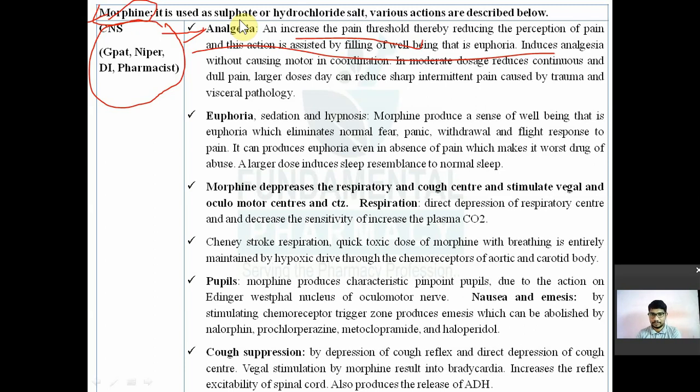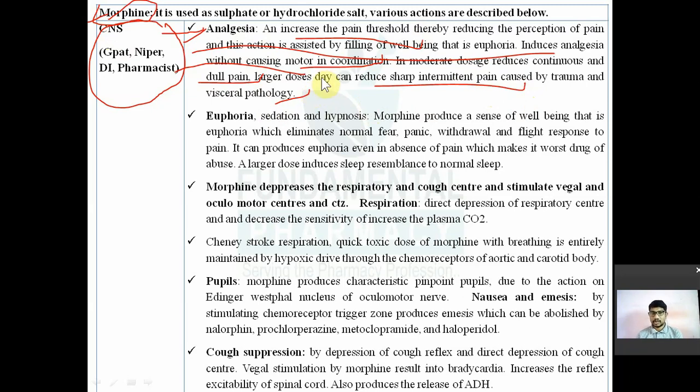In moderate doses, it reduces the continuous and dull pain. Larger doses can reduce the sharp intermittent type of pain caused by trauma and visceral pathology. आपके visceral organ को कोई trauma होगा, वहाँ से जो pain आ रहा है, sharp pain, that will also be decreased by morphine. Dull type of pain is also decreased by morphine. That is the analgesia. Now the next one is euphoria. Euphoria means false feeling of well-being.